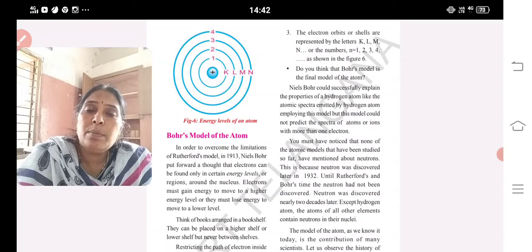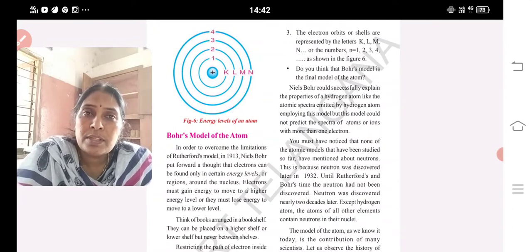A neutrally charged particle is a neutron. A positively charged particle is a proton. A negatively charged particle is an electron. So what are electrons, protons and neutrons? They are the subatomic particles, particles in an atom. So they are known as subatomic particles.